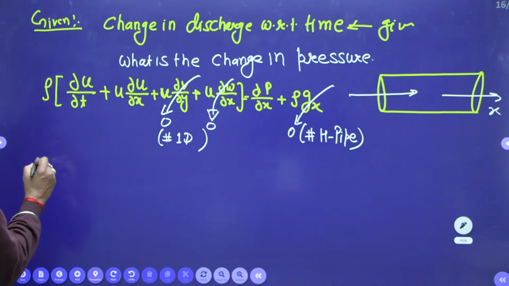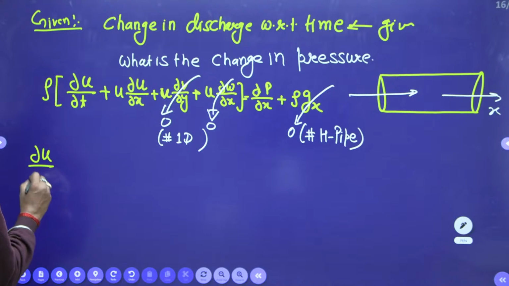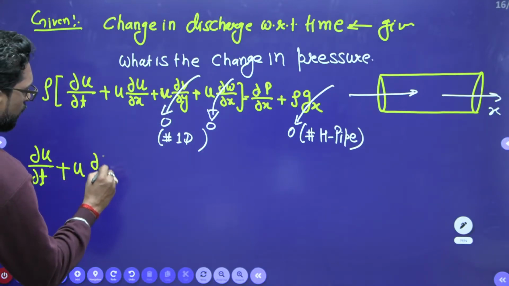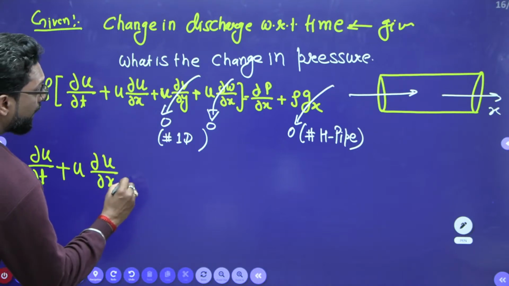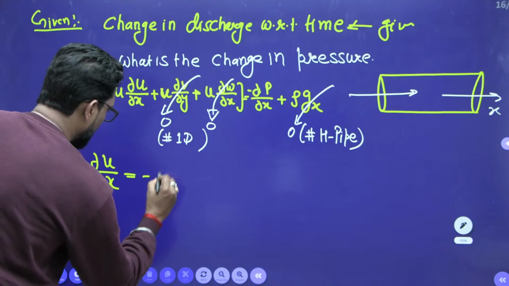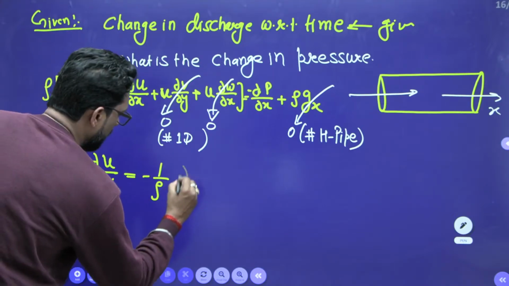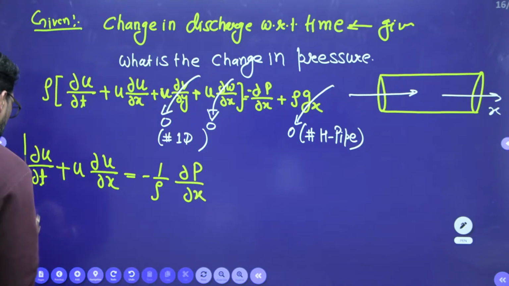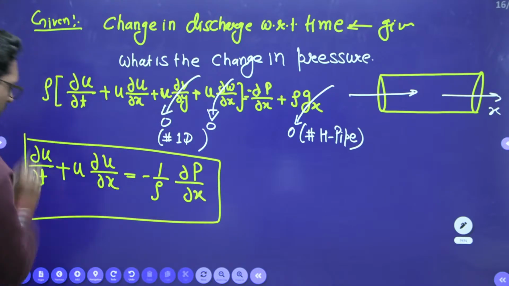The modified equation is dou u by dou t plus u dou u by dou x is equal to minus 1 by rho dou p by dou x. This is your modified Euler's equation for the question.